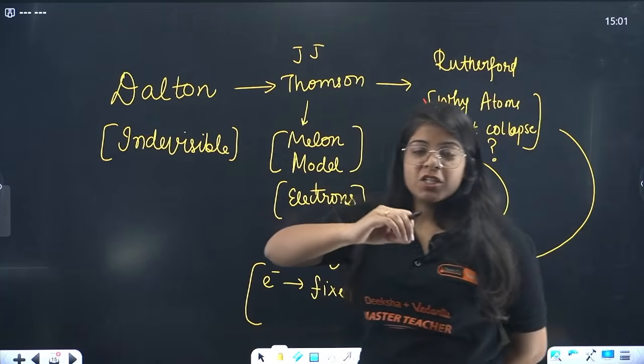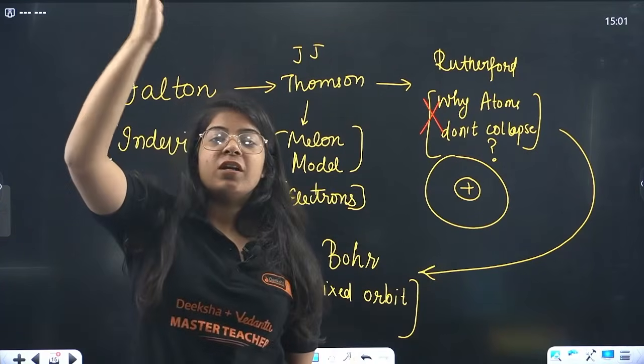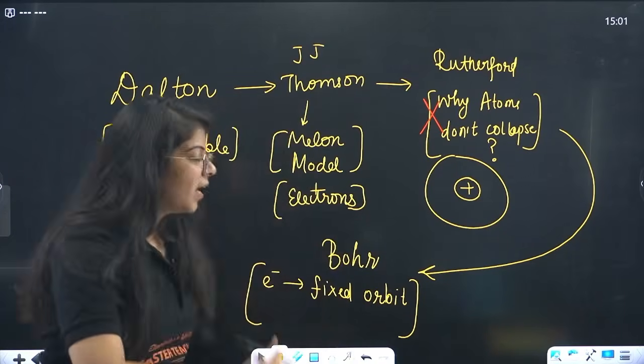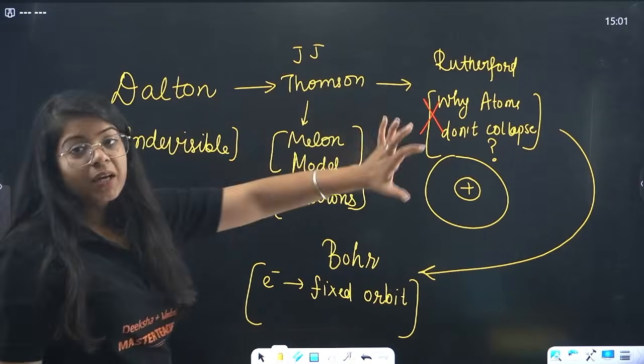L has more energy than K, M has more energy than both L and K, N has more energy than M, L and K. Done? Okay, great. So this was basically your atomic theory.